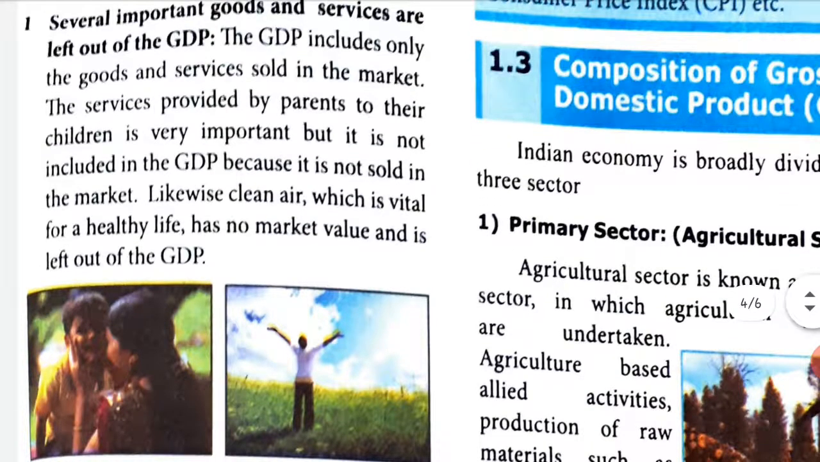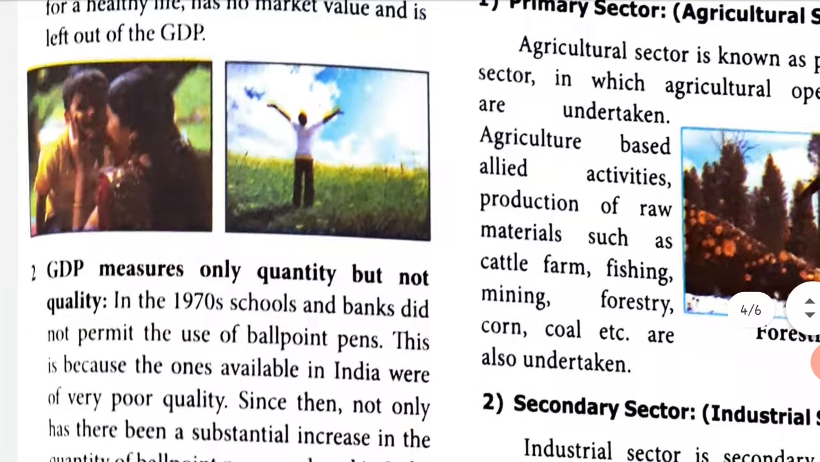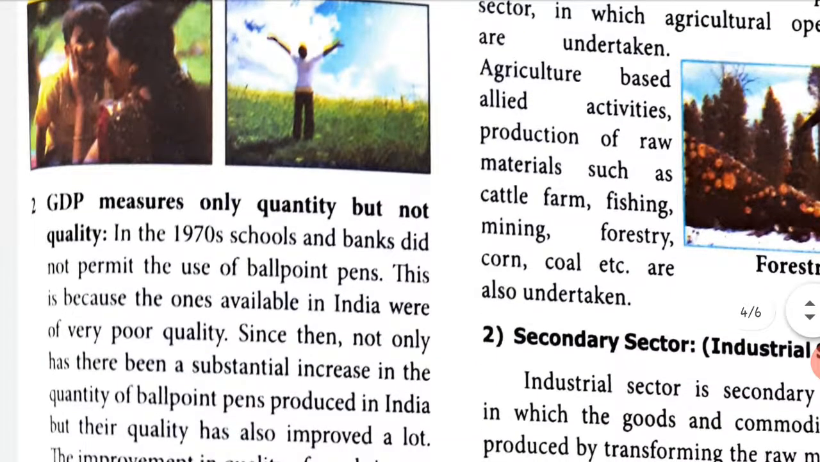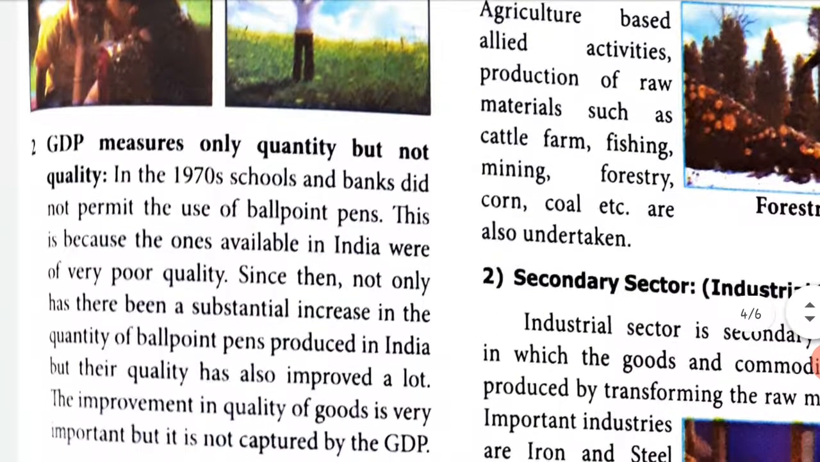Likewise, clean air, which is vital for a healthy life, has no market value and it is left out of GDP. GDP measures only quantity but not quality. So what does GDP find out? It measures only quantity, the amount, but not the quality.